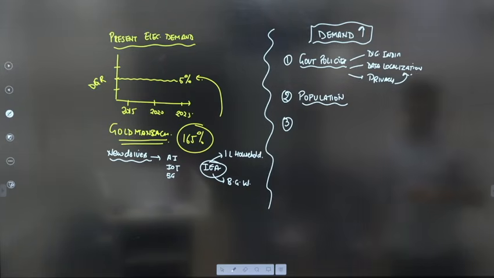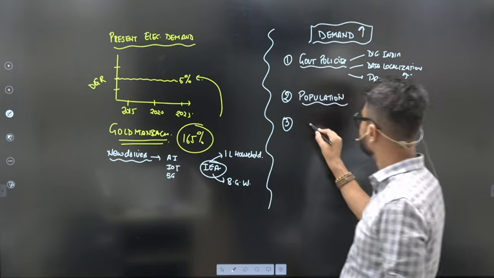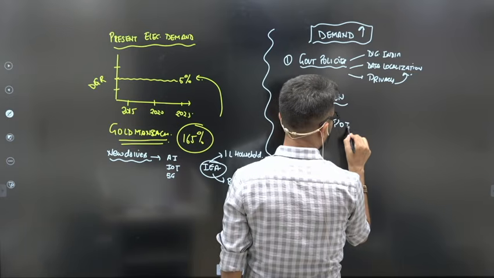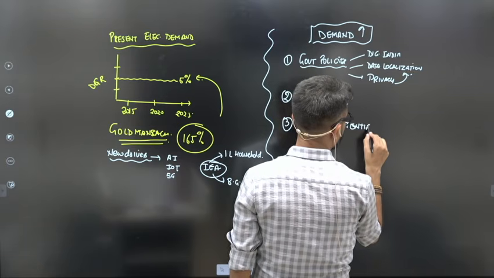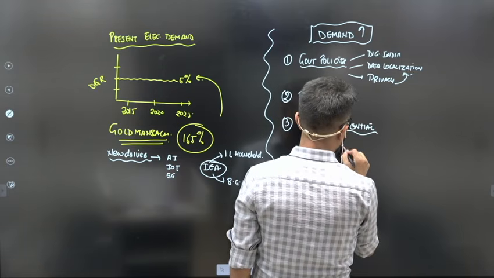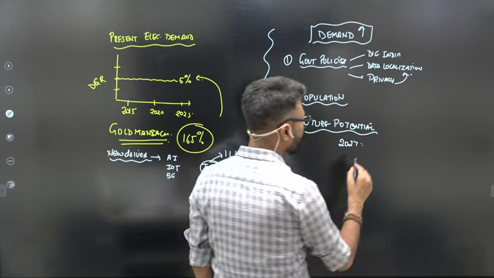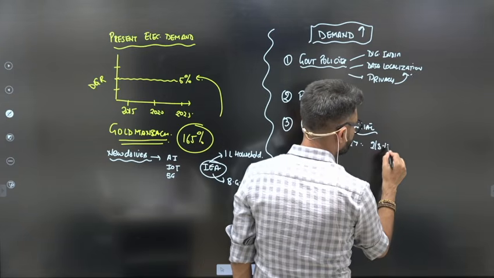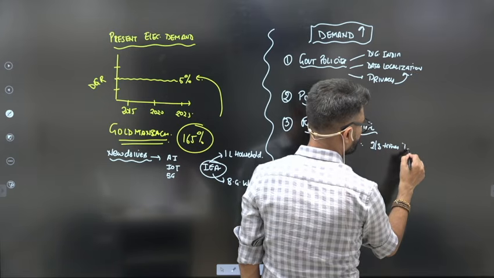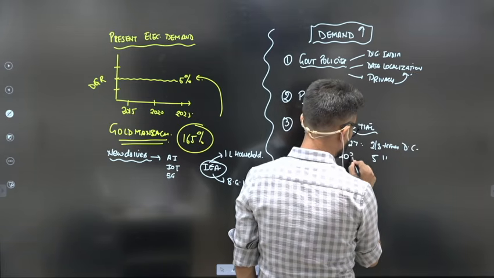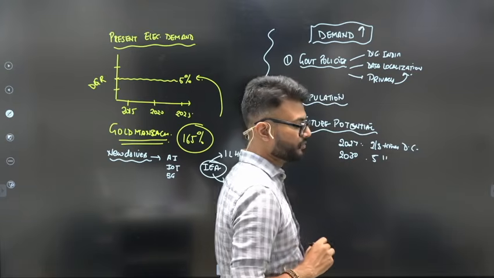Along with this population, the third important factor is the future potential. If we talk about the future potential, again there are a few reports which say that by 2027 there will be 2 to 3 times more data centers in India, which can rise to 5 times by 2030. So this is also an issue.